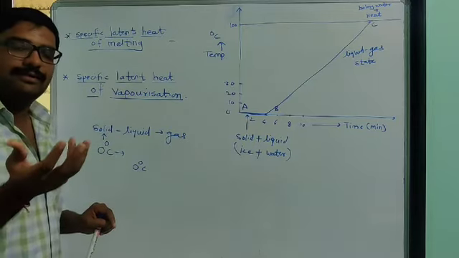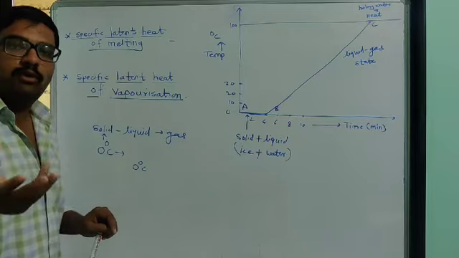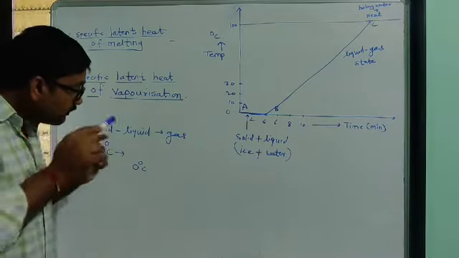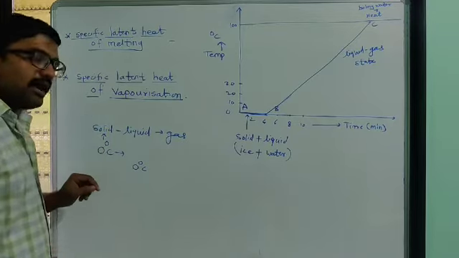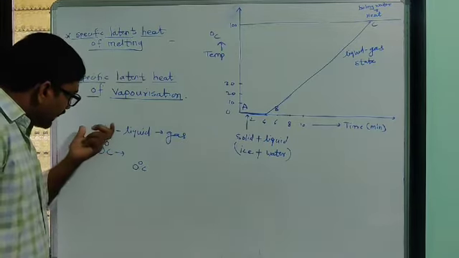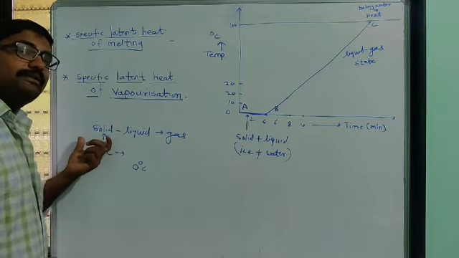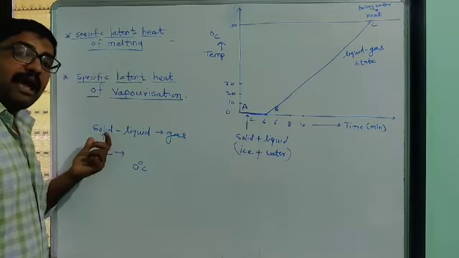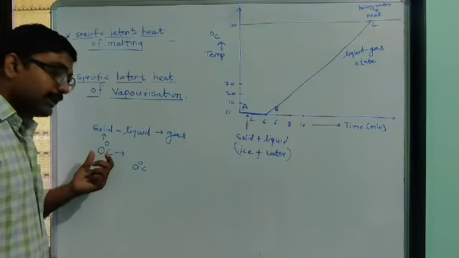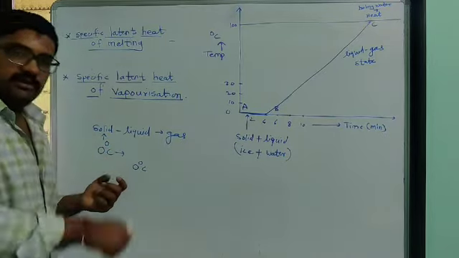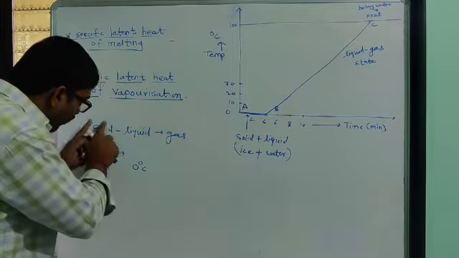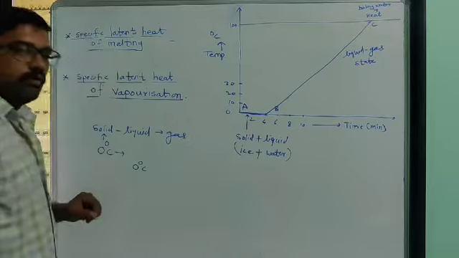Generally, if you give heat to a substance, its temperature rises. But in the case of ice at 0 degree Celsius, in the solid state, whatever heat we supply is first used to convert all the ice into water.